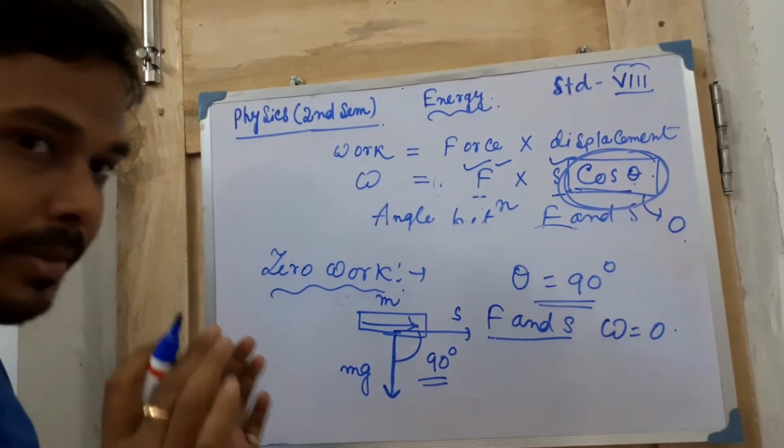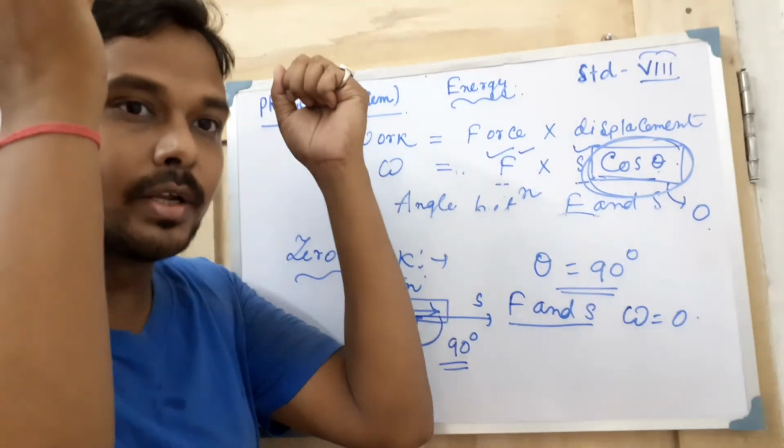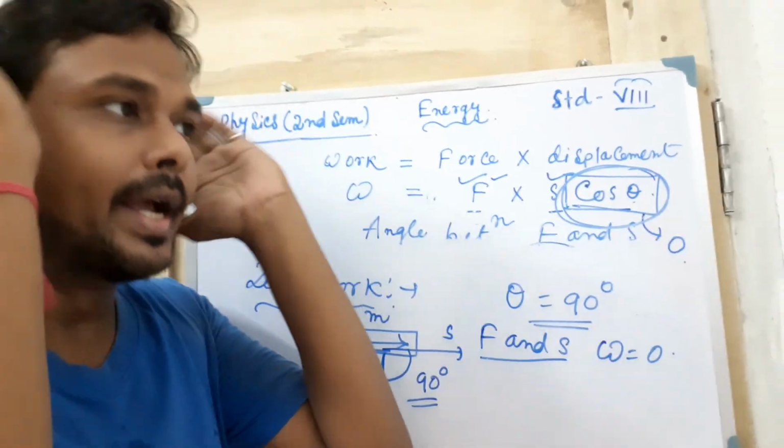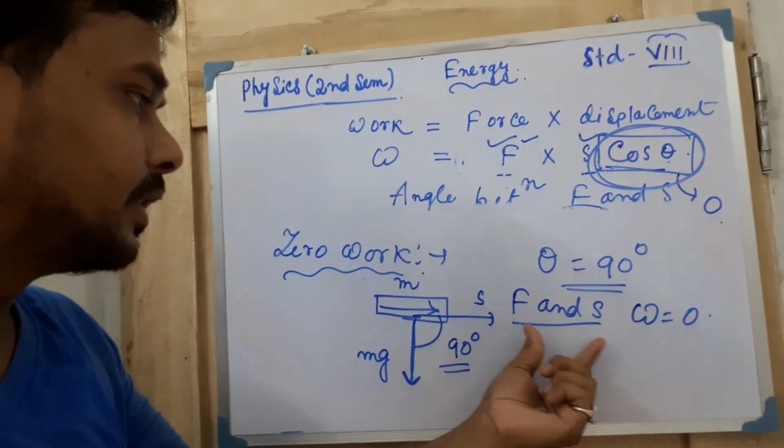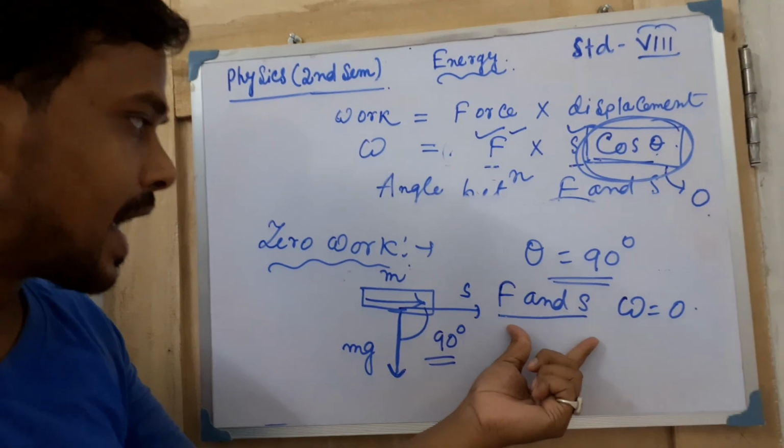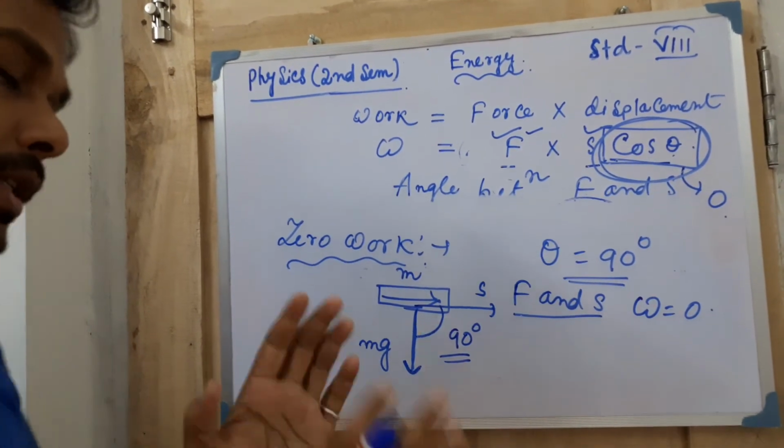So if this type of thing happens, suppose someone is carrying or holding something on the head and moving forward, then definitely this angle will be 90 degree and the work will be 0. Okay, just try to remember this one.